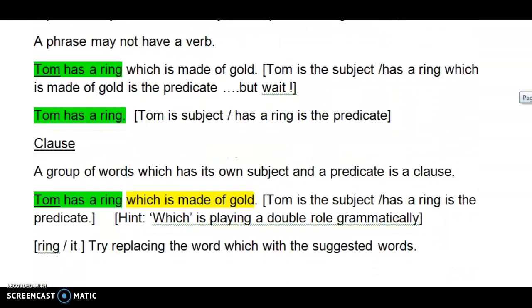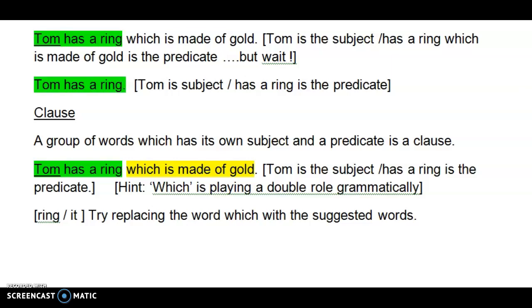Now let us explore further the same sentence when grouped. A group of words which has its own subject and a predicate is a clause, which we have just explored. Tom is the subject, has a ring is the predicate. Thus, this sentence, Tom has a ring, though it is a complete sentence, it is also called a clause. Now if I were to expand this further, Tom has a ring which is made of gold. In this case, Tom is the subject, has a ring is the predicate.